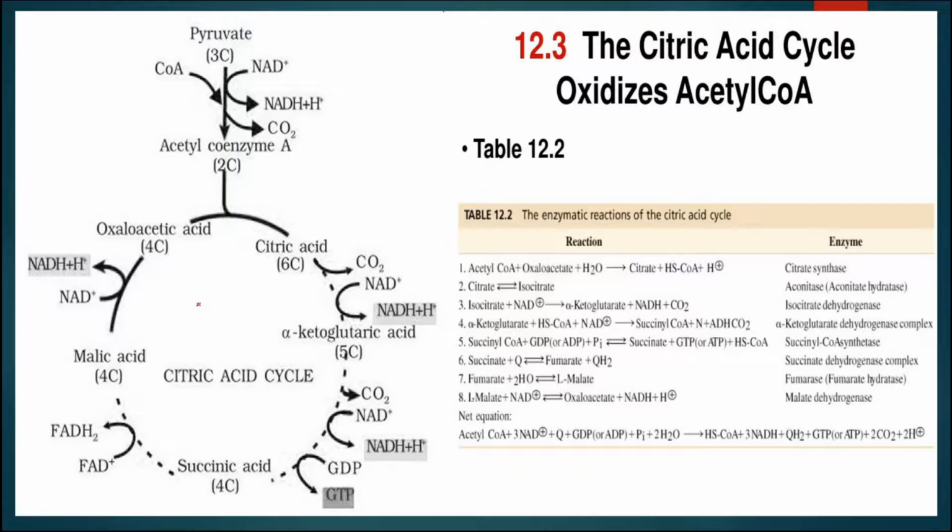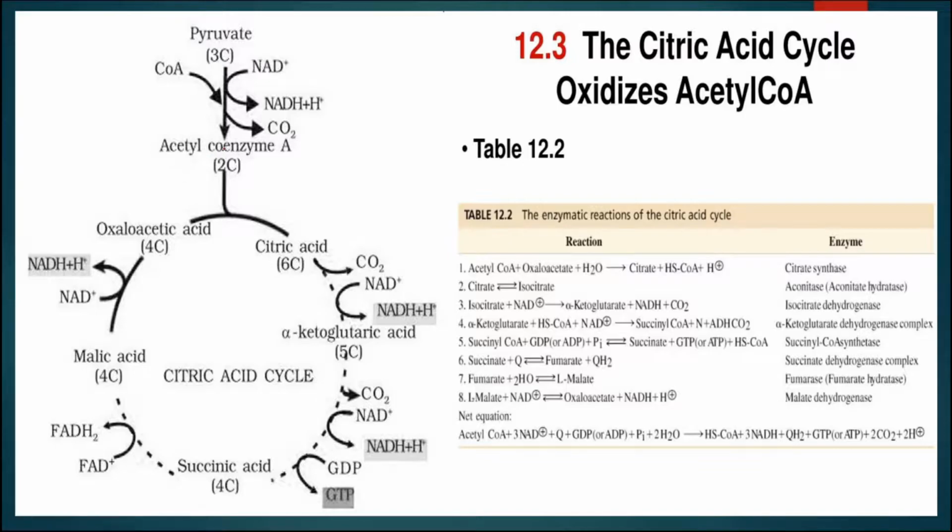In the Krebs cycle about 24 ATPs are produced, and this is a very important phenomenon because it produces alpha ketoglutaric acid, succinic acid, malic acid, etc., which are commercially very useful, and they help in different activities and the synthesis of different products. The citric acid cycle, here we can see this.